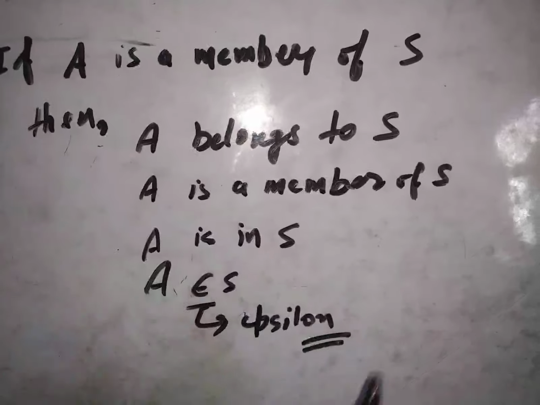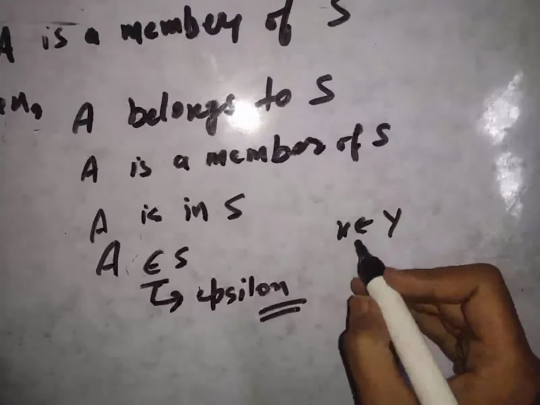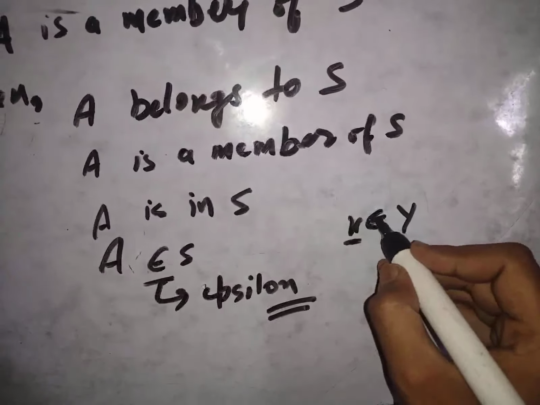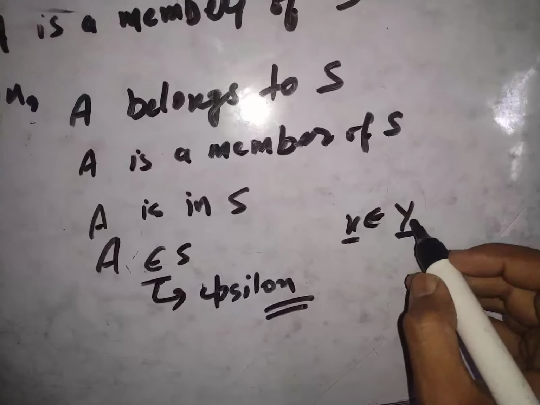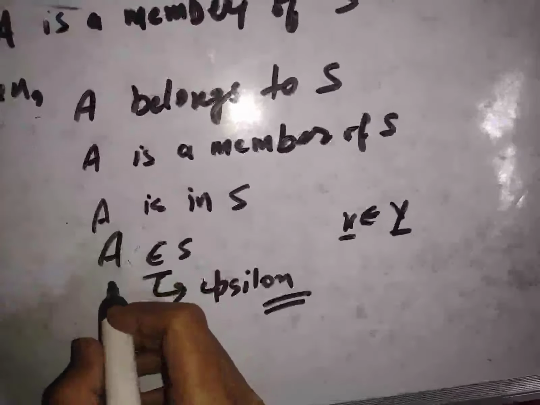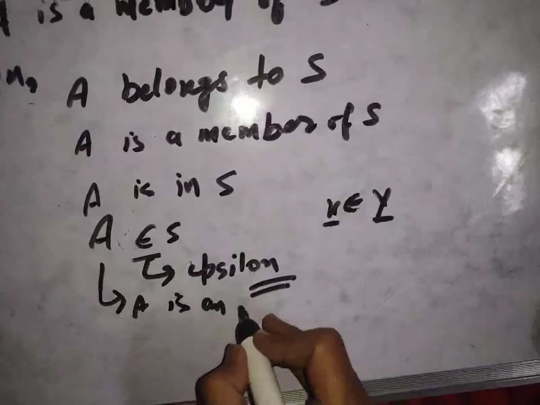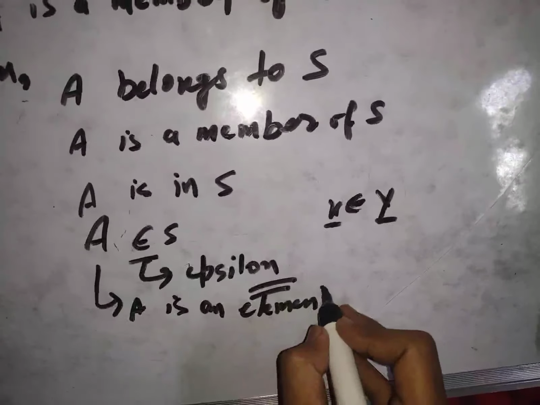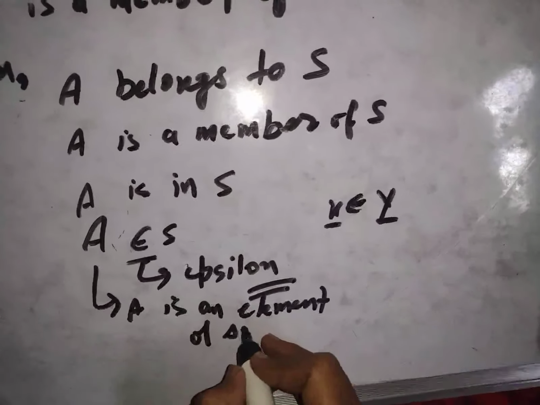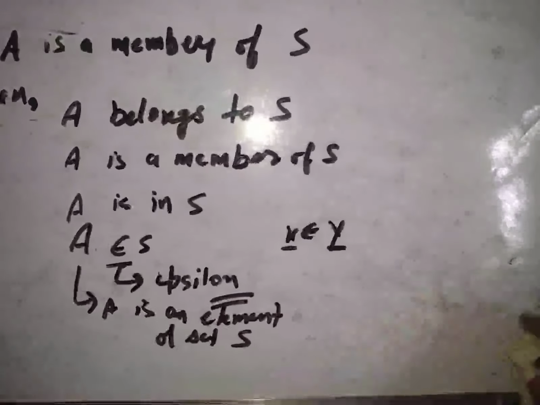So if it is written that X belongs to Y, it means that X is a member of Y, or X is an element of Y. So this means that A is an element of set S. Okay, so that's the notion of belonging.